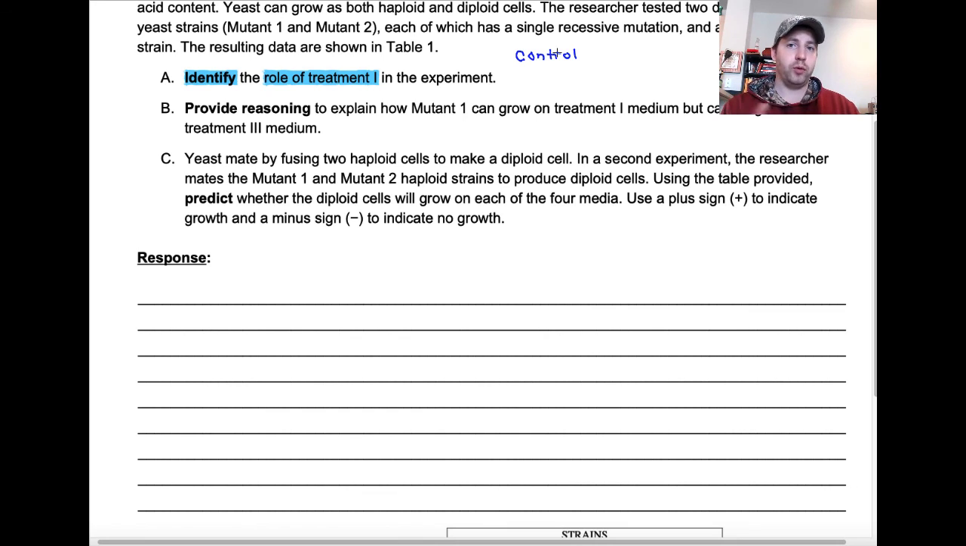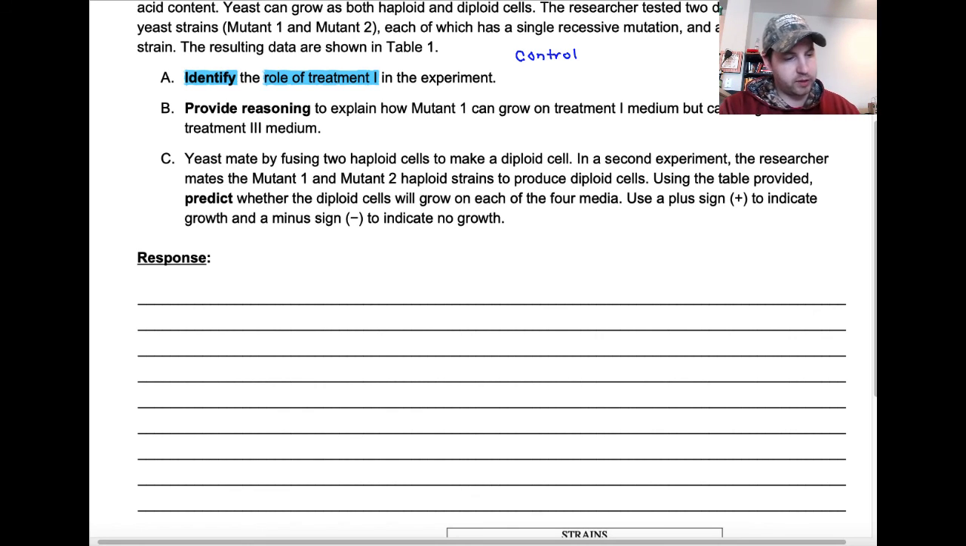That means that wild type, mutant 1, and mutant 2 are all viable cell lines. And that's to make sure that any of the results from treatments 3 and 4 are really because of the treatment itself and not because of any other factors. So we've answered part A. Let's move on to part B.